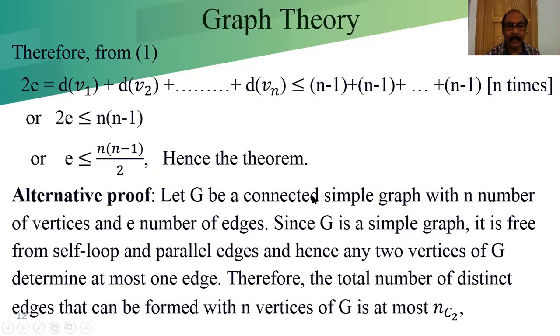How many vertices do we have? N. So we can choose two vertices from the n vertices in how many ways? That is NC2. For one edge we need two vertices, so a pair of two vertices gives us one edge. Choosing two vertices from n vertices is NC2 ways. Therefore, the total number of distinct edges that can be formed with n vertices of G is at most NC2.